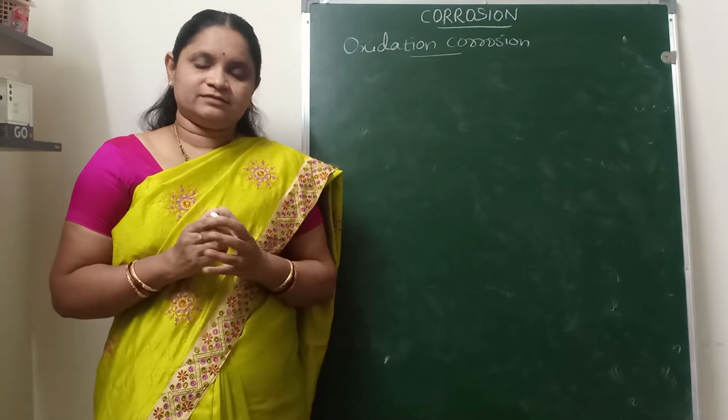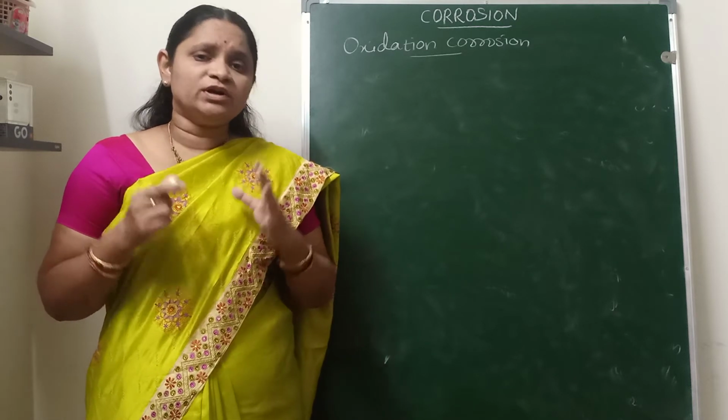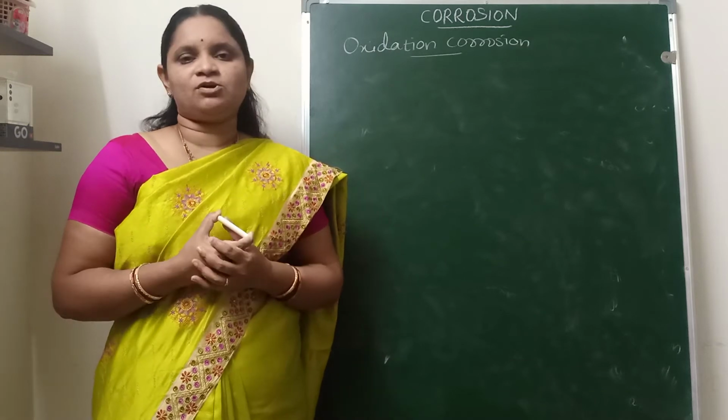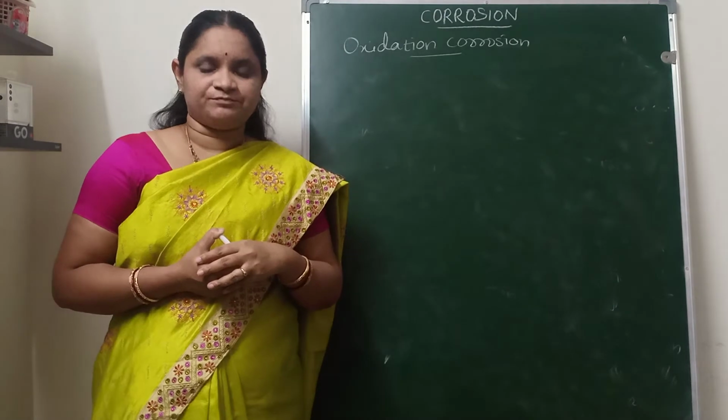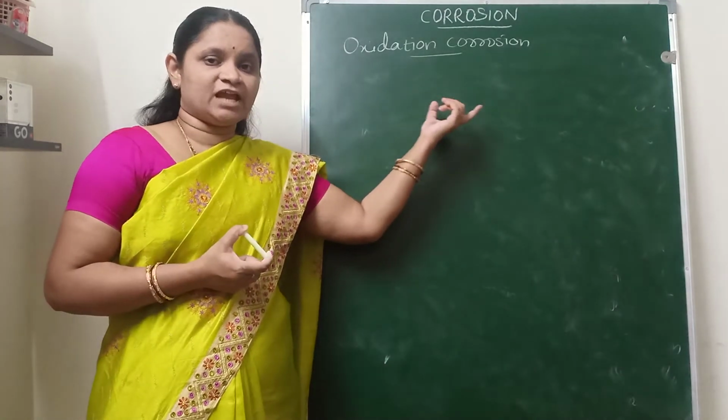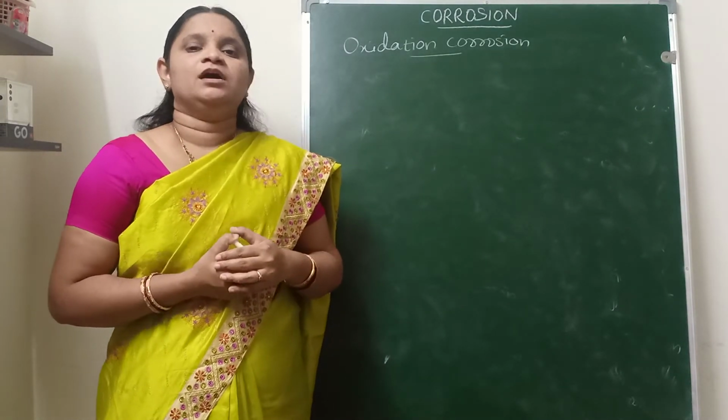So among those attacking gases, if only atmospheric oxygen attacks the metal surface, then that is known as the oxidation corrosion. This is one of the types of dry or chemical corrosion.